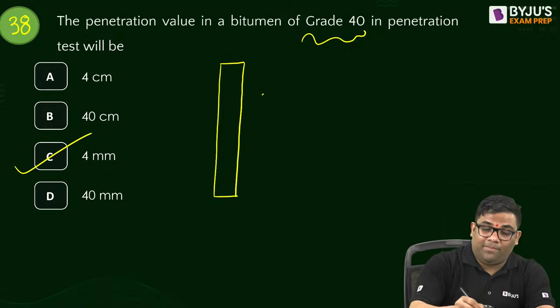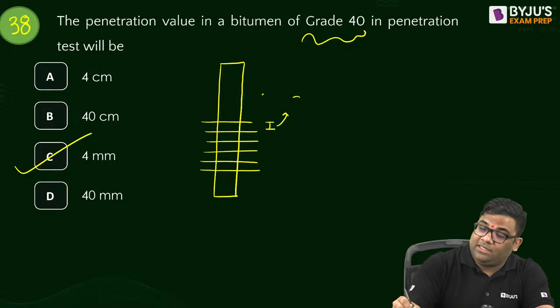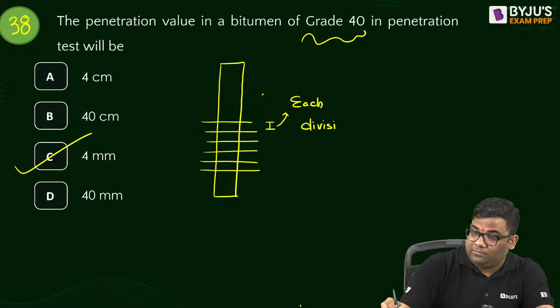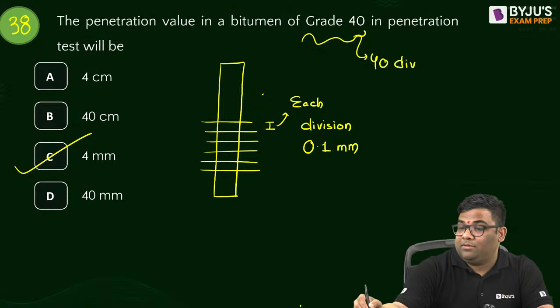What answer? 4 mm, because in this the scale is hard. Each division is 0.1 mm. For penetration test, the scale uses 0.1 mm. So 40 divisions, this means 40 divisions of penetration. Okay, very good.